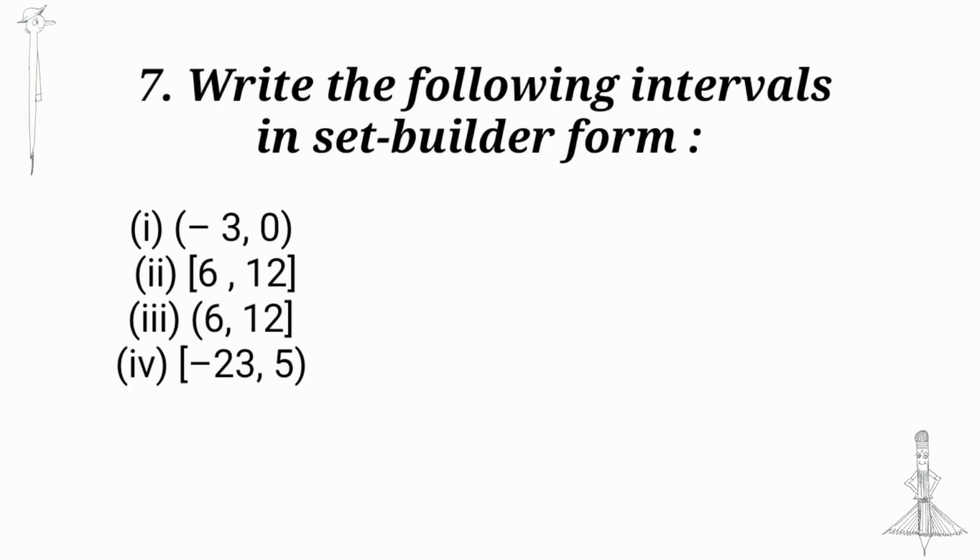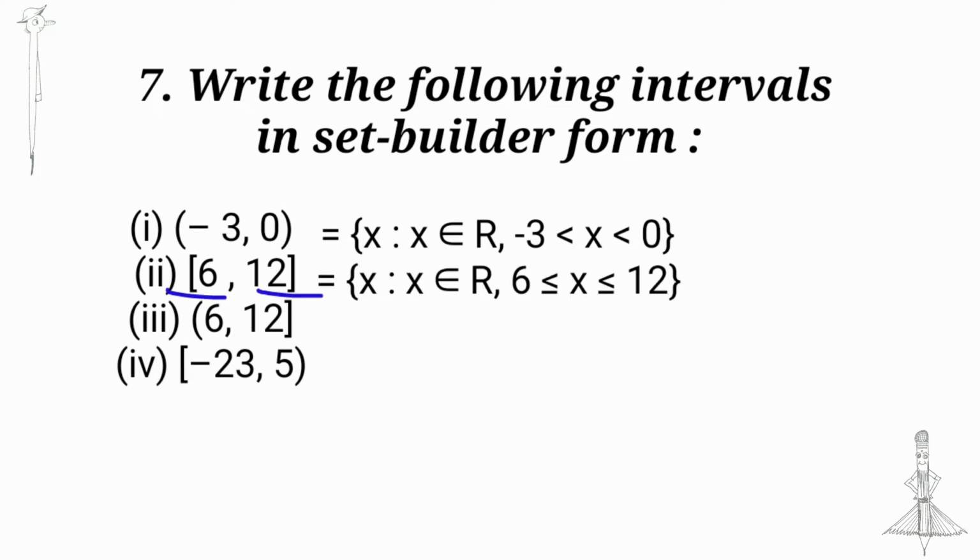Write the following intervals in set builder form. Open interval (-3, 0): {x such that x in R, -3 < x < 0}. Next, closed interval [6, 12]. So we take 6 ≤ x ≤ 12. Next, open 6, 12 closed.